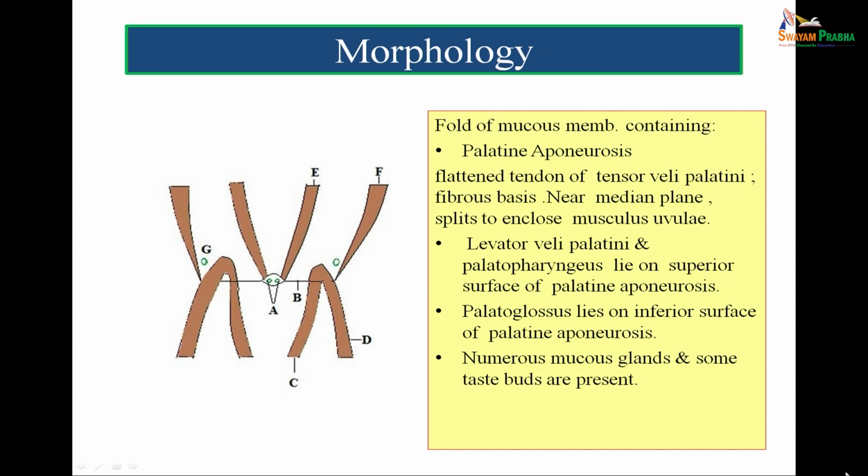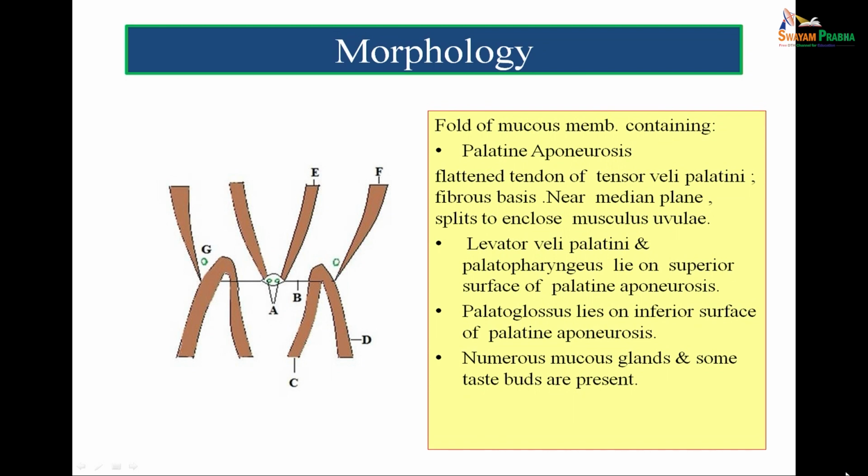So, once again I repeat that this muscle F is the tensor veli palati muscle. Its aponeurosis is called the palatine aponeurosis, marked by B in the figure. Now, this palatine aponeurosis splits in the center to enclose the musculus uvulae muscle, marked by A in the figure.